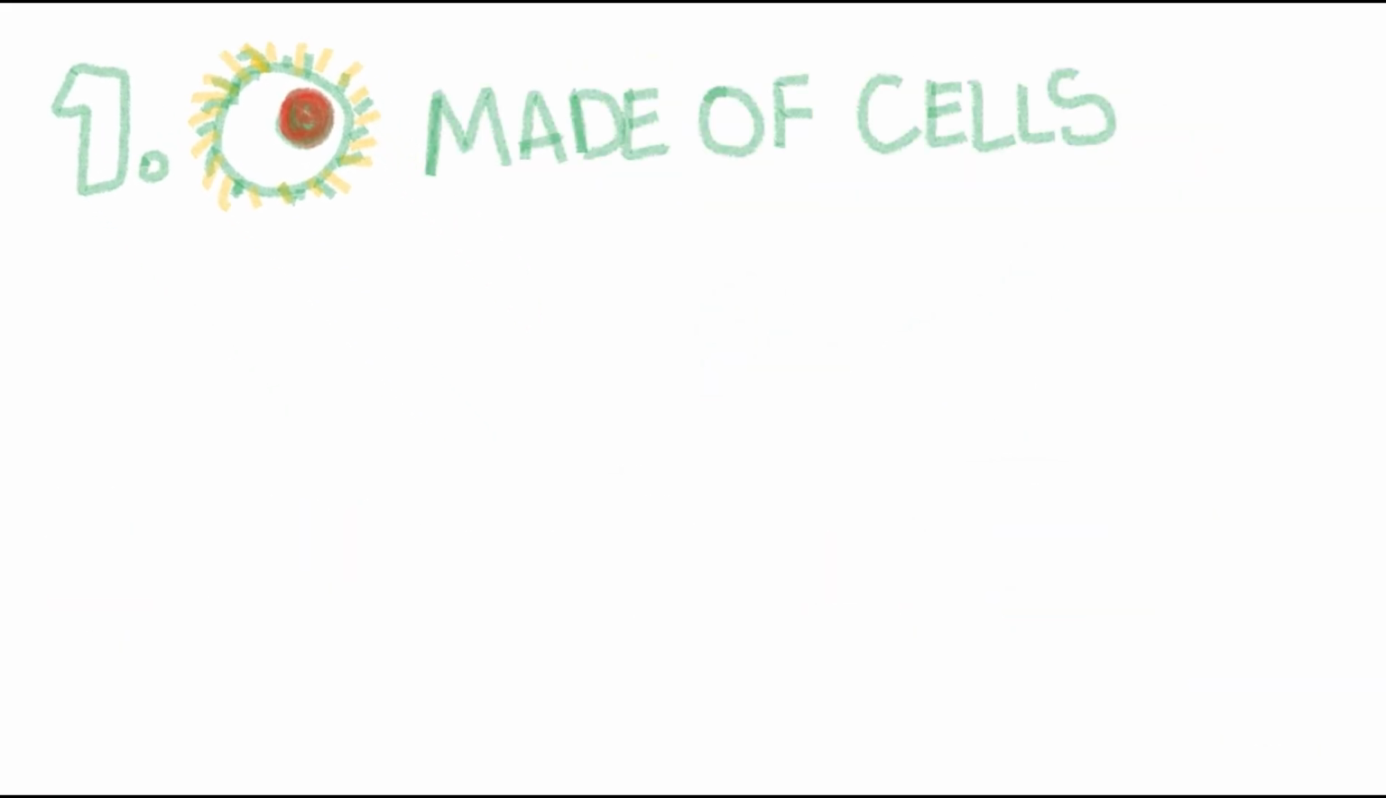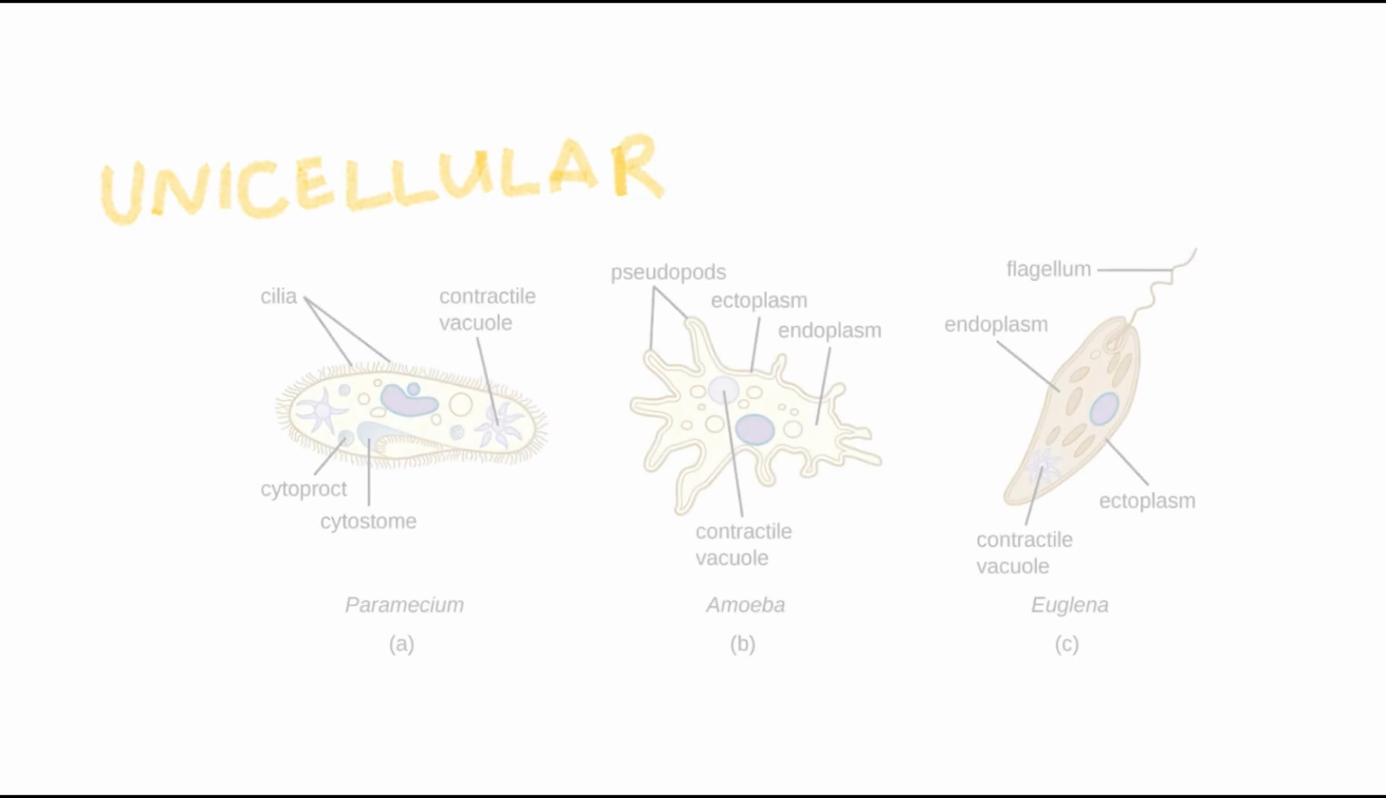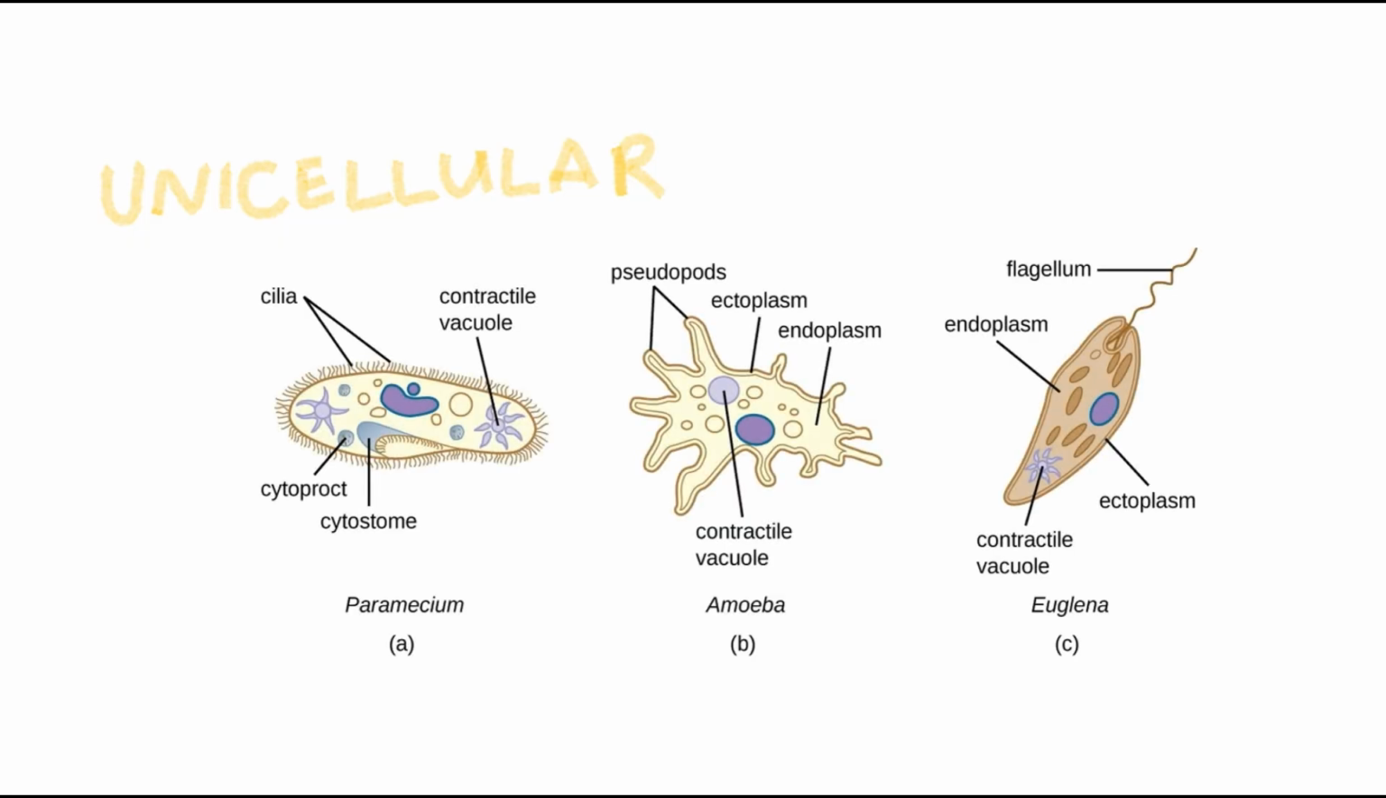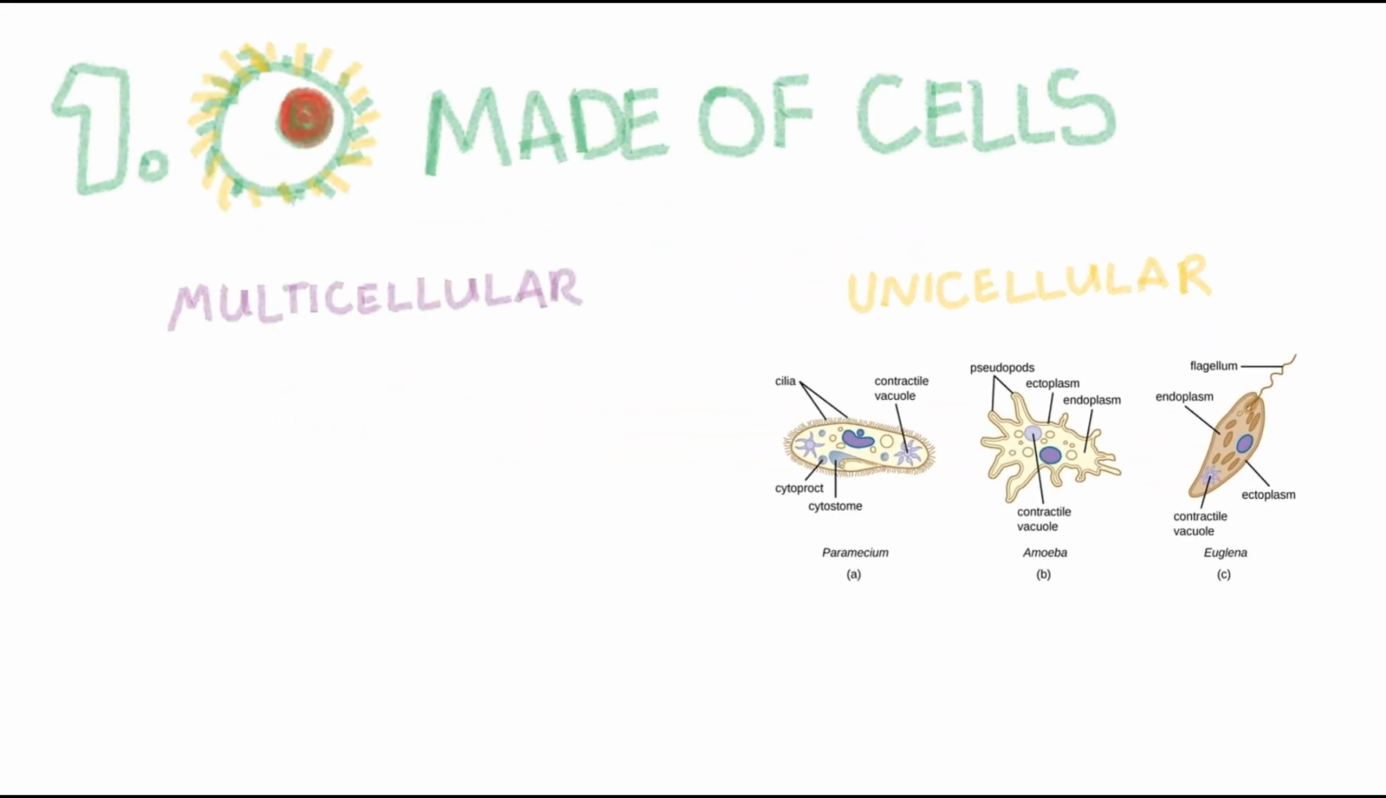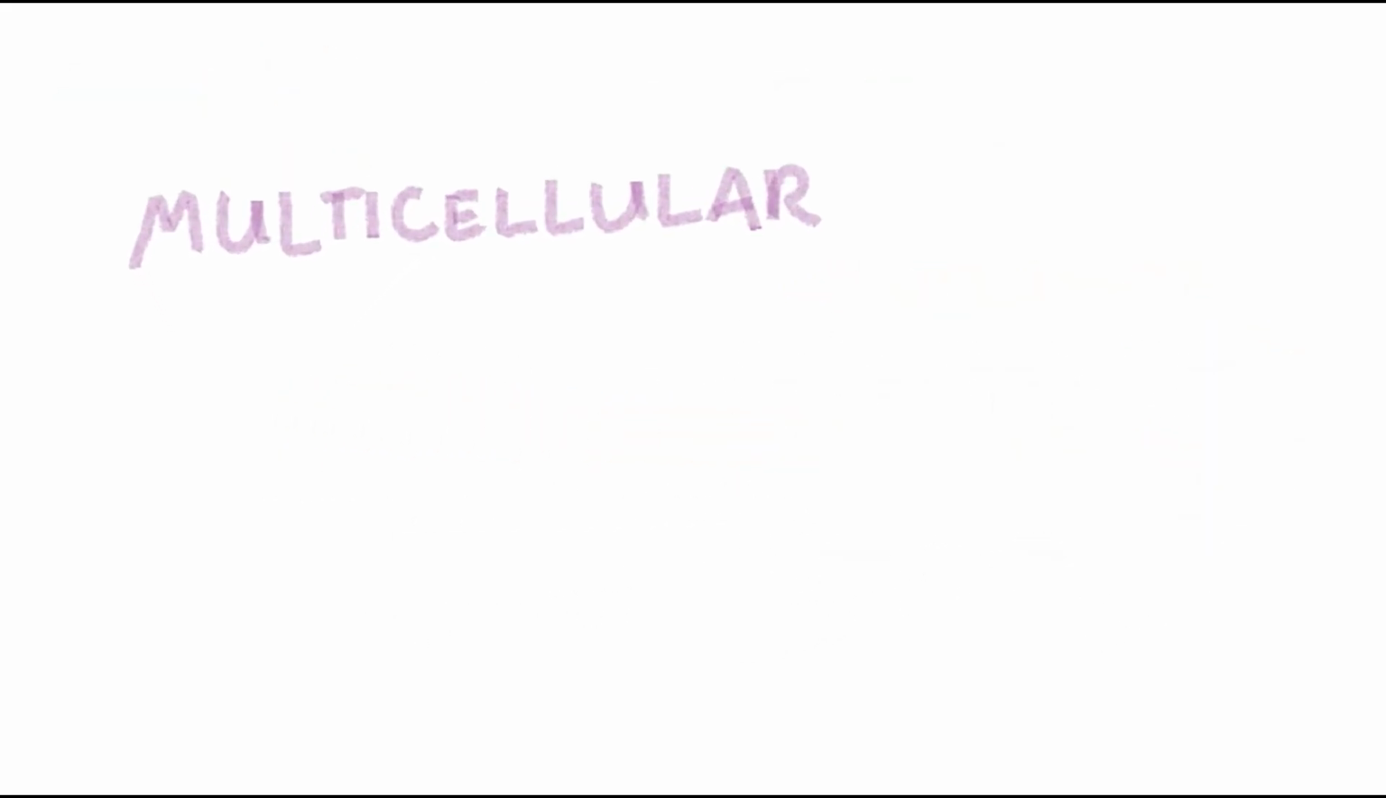Let's take a look at that first trait, being made of cells. We'll look at the specifics of cells later on, but an important thing to know is that living things can be either made of many cells, multicellular, or only one cell, unicellular. Unicellular organisms are entirely independent individual cells, though they may also form colonies. However, we care more about multicellular organisms.